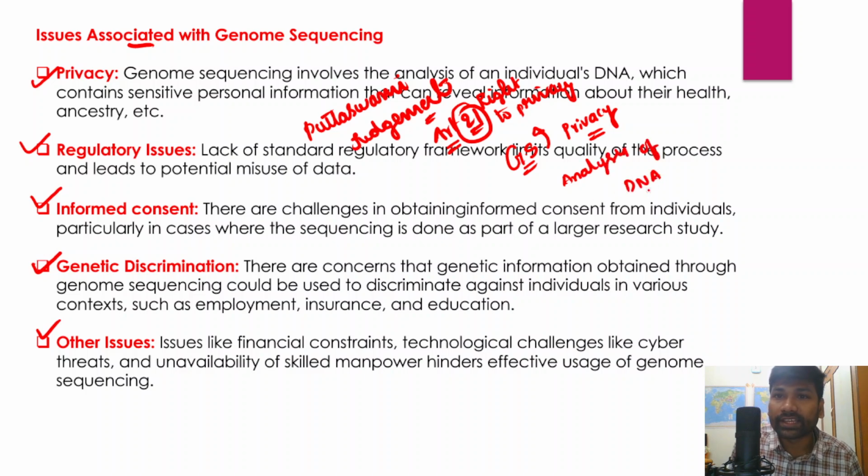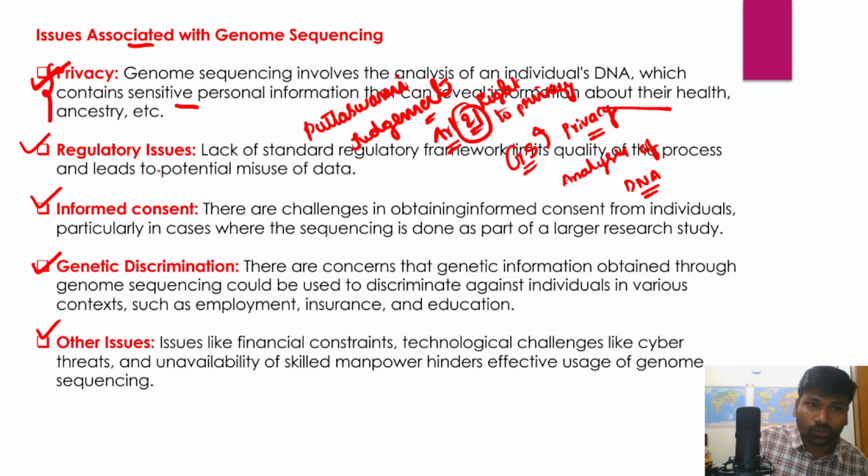An individual's DNA would be analyzed, and that contains sensitive personal information, which can reveal additional information about the health of individuals and their ancestry. So all these important details would be revealed, right? Therefore privacy is compromised with genome sequencing, and this is one major issue associated with it.